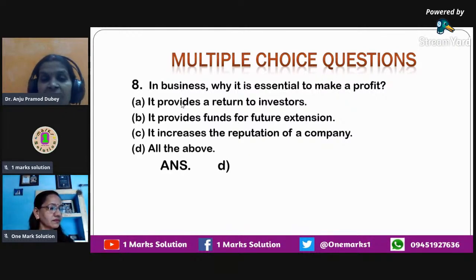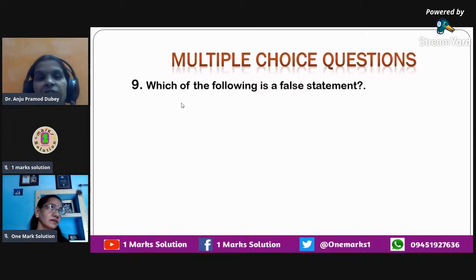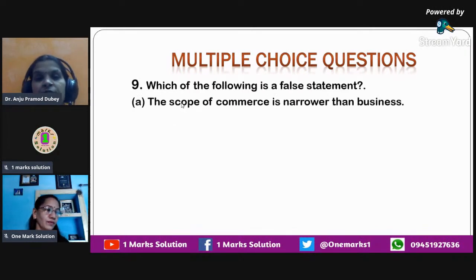So you must keep in mind that profit is important because it's a form of return to investors. Then it helps in future extension, and it also creates a good name for the company or a good reputation of the company. Okay, the next question that we have, it relates to which of the following is a false